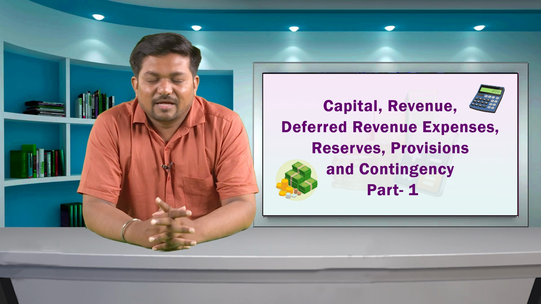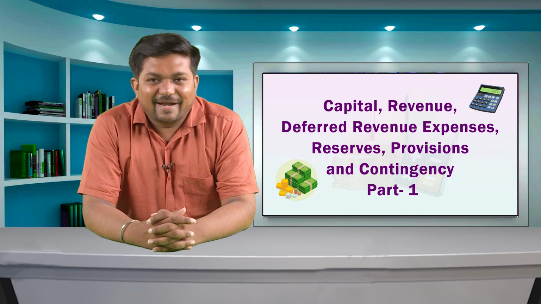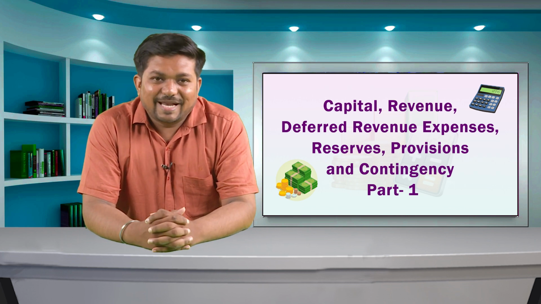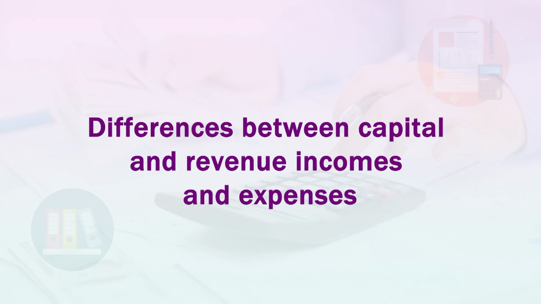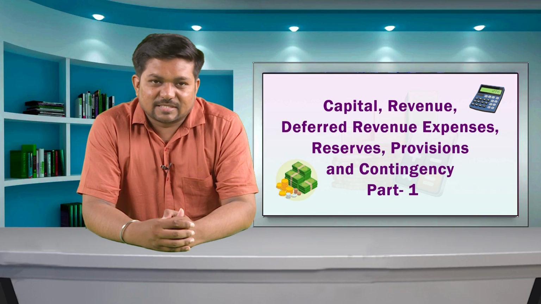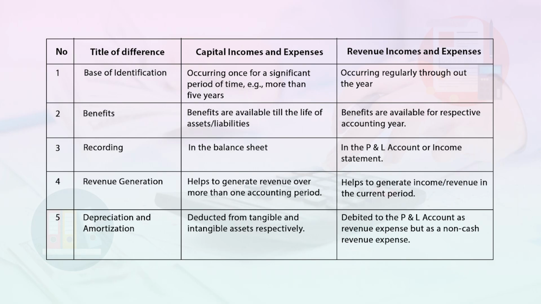After understanding capital, revenue and deferred revenue expenses, let's see the difference between capital and revenue income and expenses. Let us see the differences. The first point of difference is base of identification. In case of capital incomes and expenses, it occurs once for a significant period of time, for example, more than 5 years. Whereas in case of revenue incomes and expenses, it occurs regularly throughout the year.